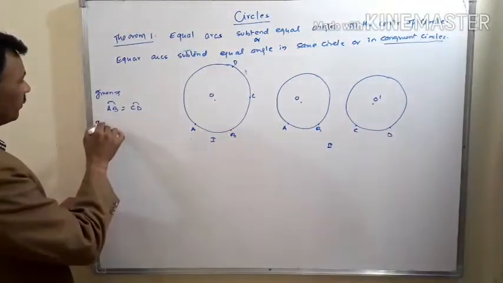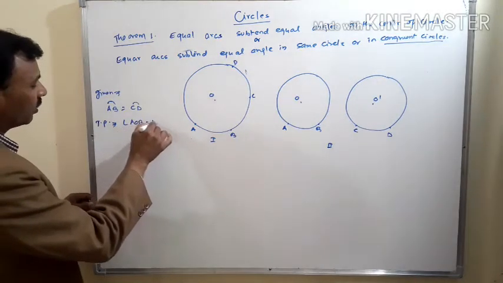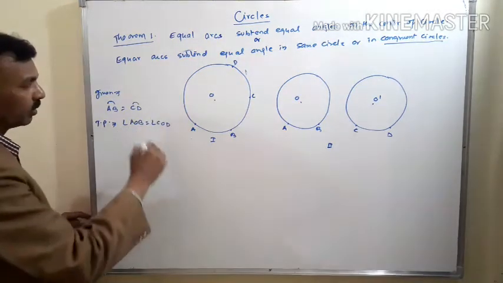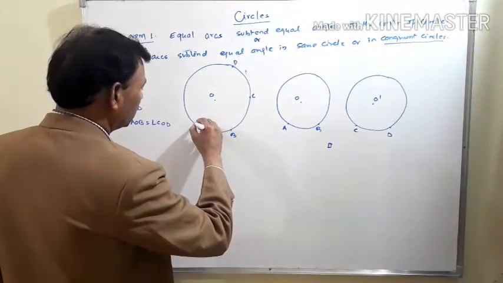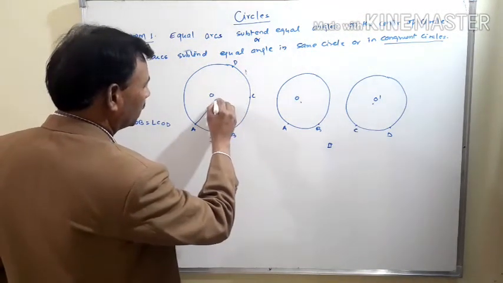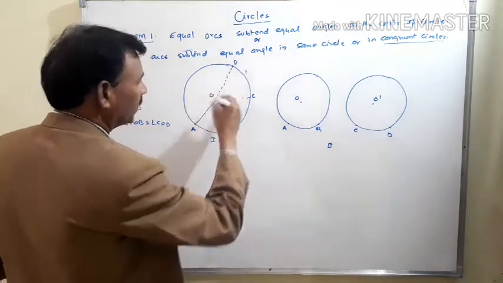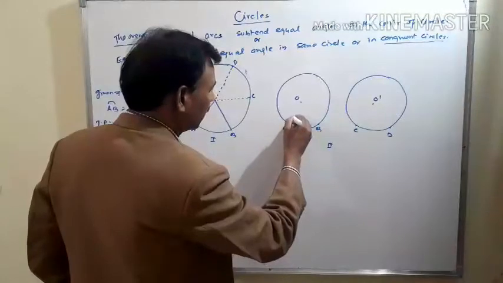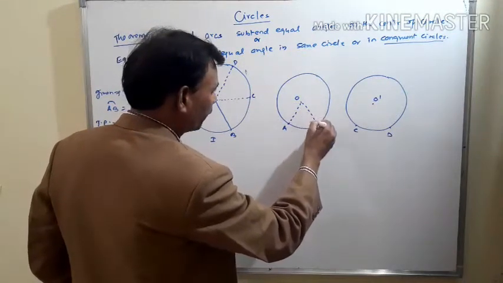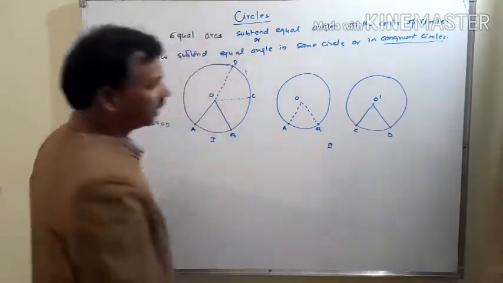To prove: angle AOB equal to angle COD in both situations. That means, suppose this is angle AOB and this is angle COD. In the second situation, angle AOB and angle CO dash D.